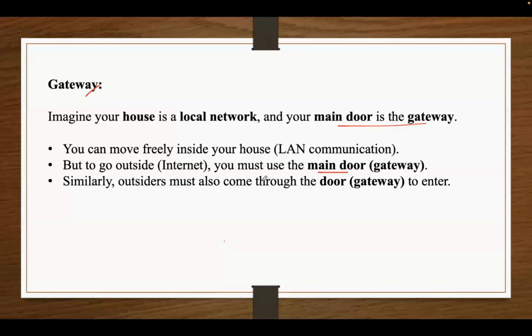In the same way, say there is a LAN where we have multiple computers, and if the computers want to communicate with the internet, so this is one network and the internet is another network. So if any computer in this network wants to communicate with the outside network, then that can be done only with the help of this gateway. At the same time, communication from the internet back to this LAN also happens only with the help of this gateway.